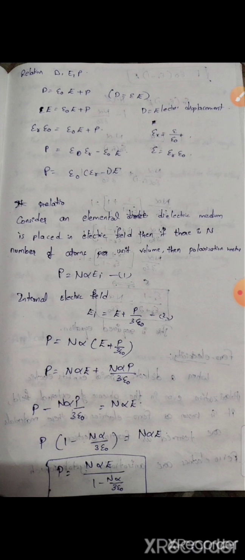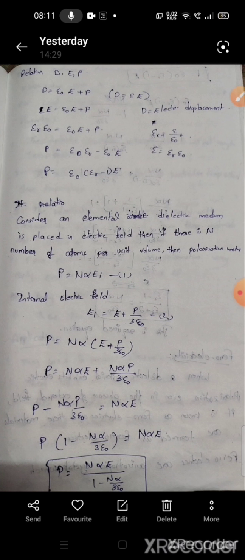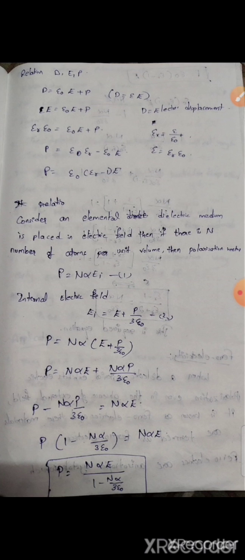Relation between D, E, P. D is the electric displacement. D equal to epsilon naught E plus P. D equal to epsilon E. From electric displacement, we also derived epsilon r into epsilon naught E equal to epsilon naught E plus P. By taking P on the LHS side, we get P equal to epsilon naught into epsilon r minus 1 into E.